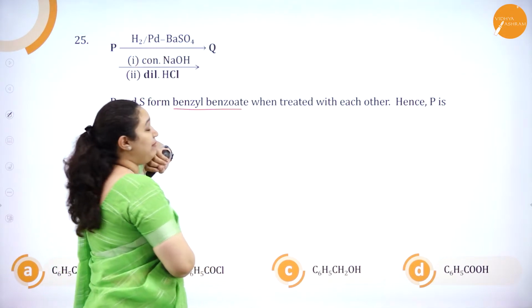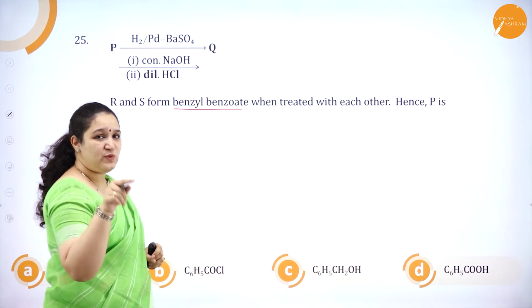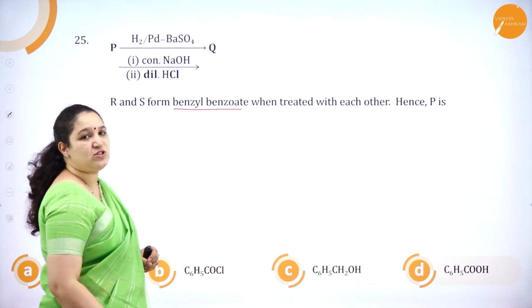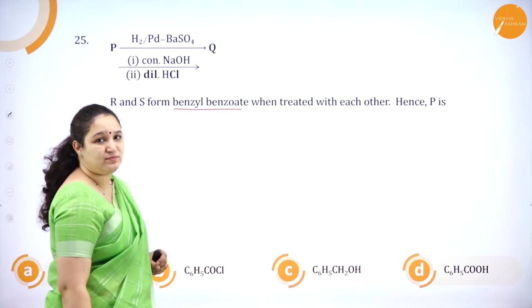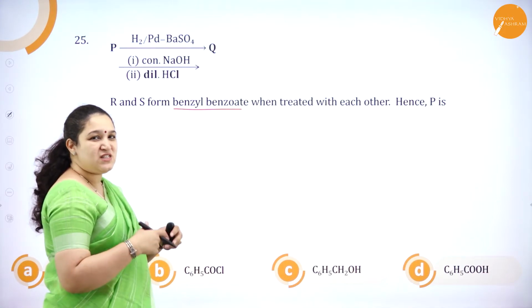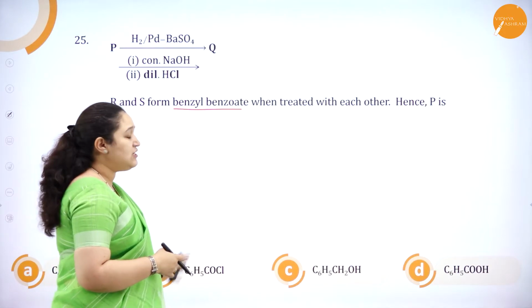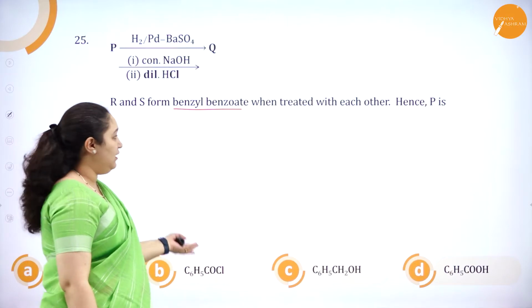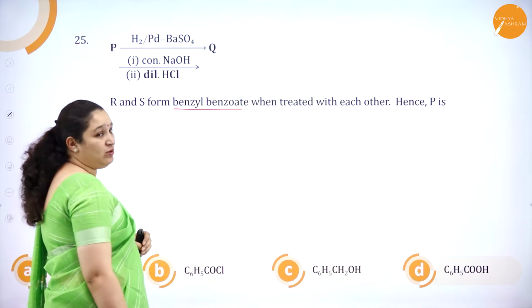Hydrogen with palladium and barium sulfate. It is the catalyst for one of the reactions which you have learned in the aldehydes and ketones chapter, which has a benzene ring in it. It is Rosenmund reduction. These are some of the hints which you get from looking into the question as well as the options. We'll try to write the answer in the reverse order and come to P.